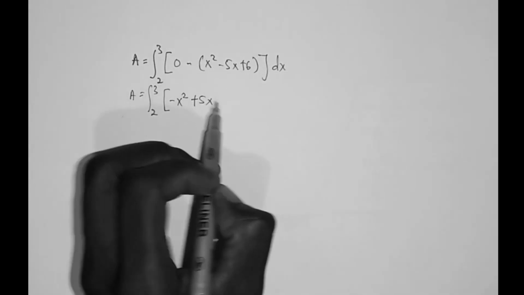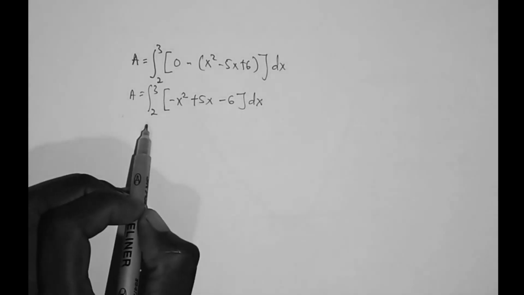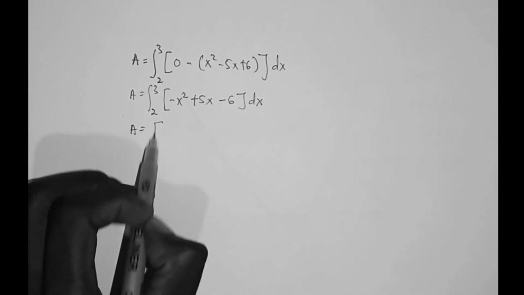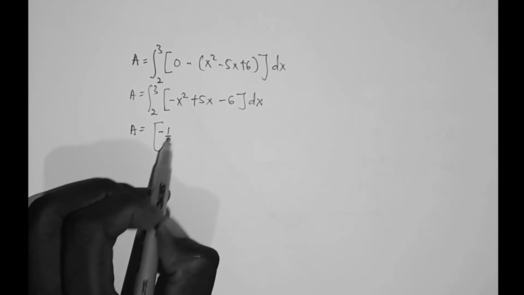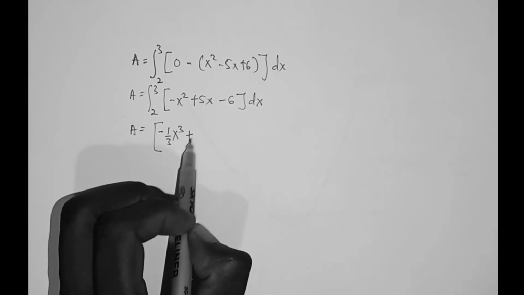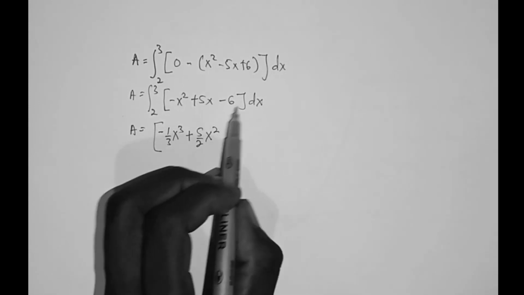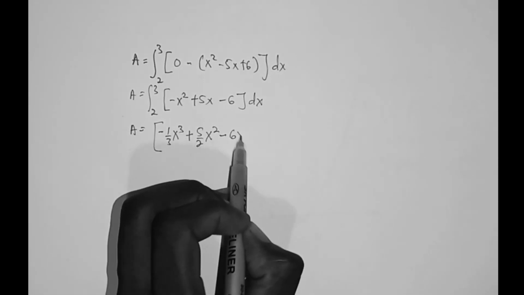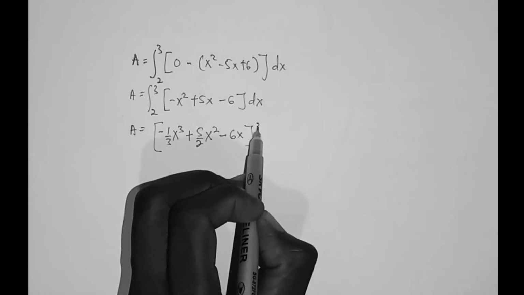Minus 1 times 6 is minus 6 dx. So let's go ahead and do the integral. If you integrate minus x squared, you get minus 1 over 3 x exponent 3. And if you integrate 5x, it becomes plus 5 over 2 x exponent 2. If you integrate minus 6, it becomes minus 6x. And this is evaluated at 2 and 3.